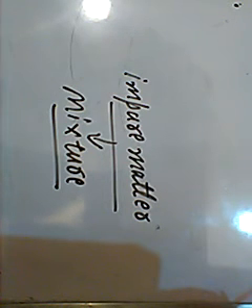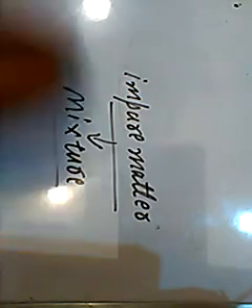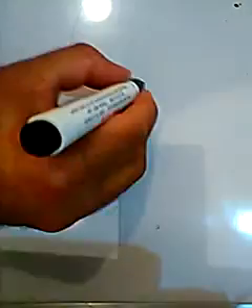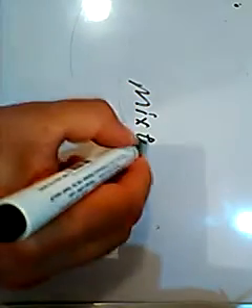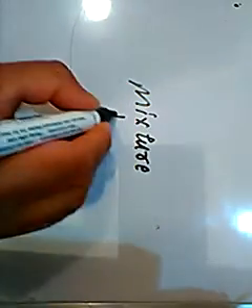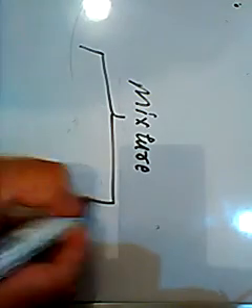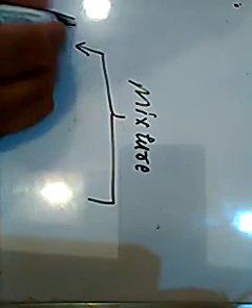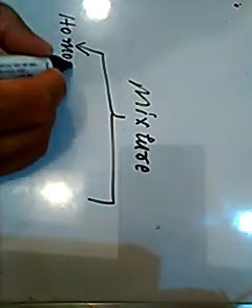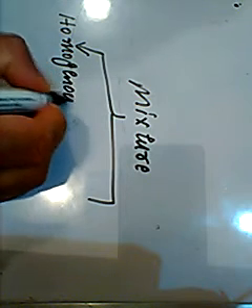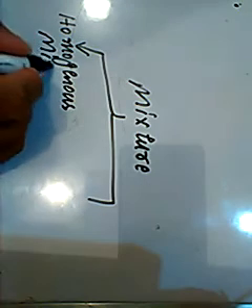So they make up the mixture. And the mixture is further classified into two groups, that is the homogeneous mixture and heterogeneous mixture.